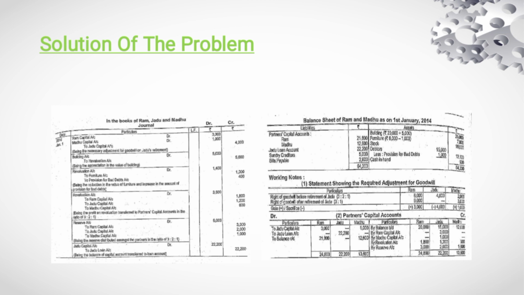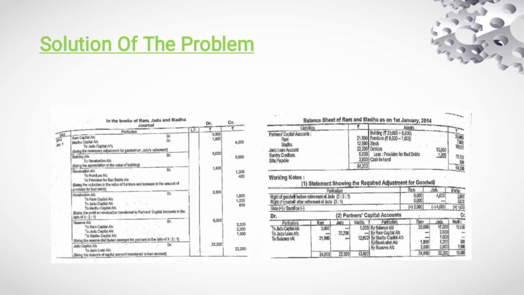Next is the appreciation of asset. Buildings account debit 5,000 to revaluation account 5,000. Next is the decrease in the value of asset and increase in the liabilities. Revaluation account debit 1,400 to furniture account 1,000 and to provision for bad debts 400. Next, the revaluation account is to be drawn by crediting building account and debiting furniture and provision for bad debts account.